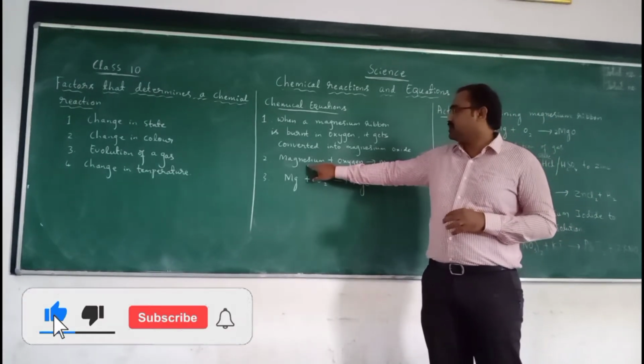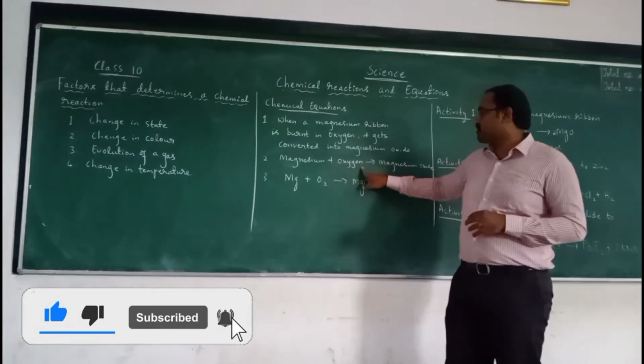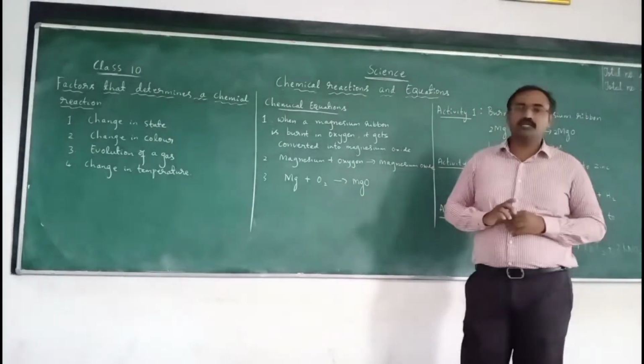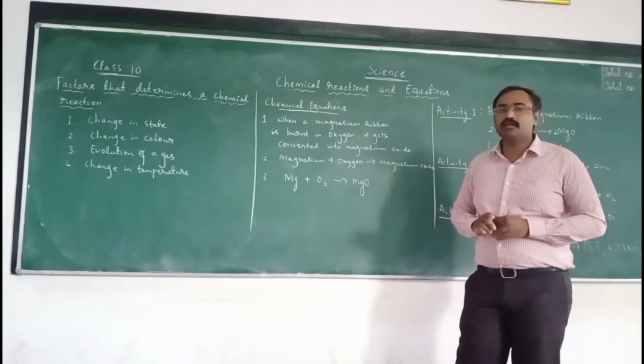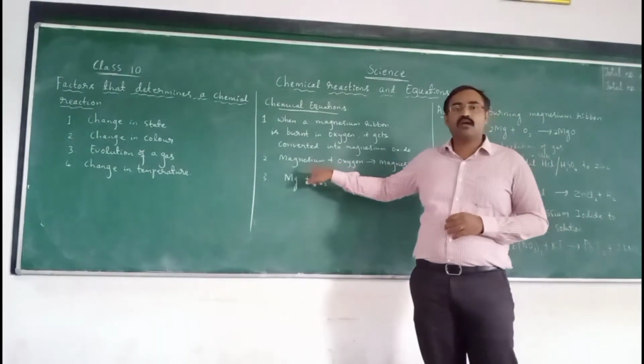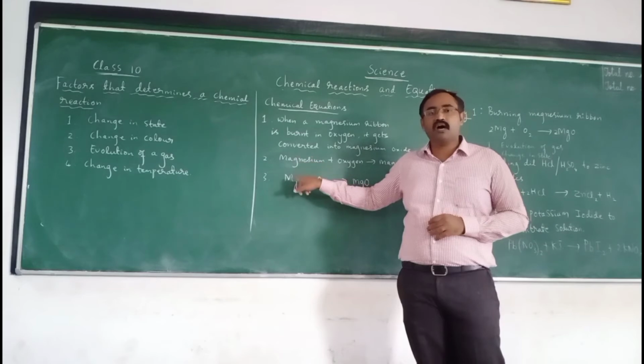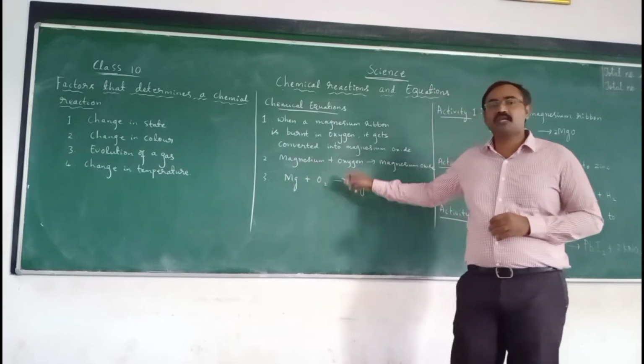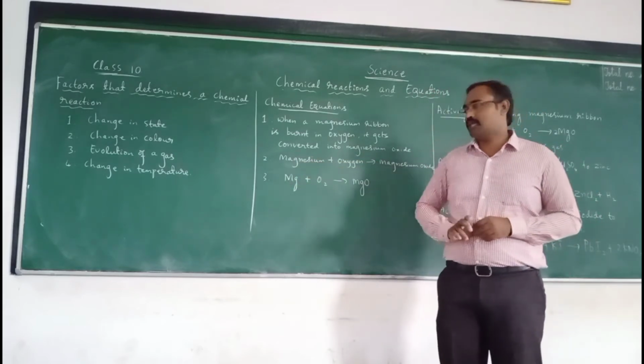Writing in words: magnesium plus oxygen gives magnesium oxide. But in this word equation, we are not able to identify the number of atoms taking part in the reaction.